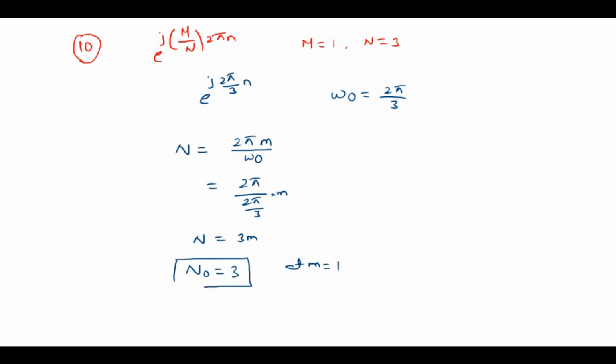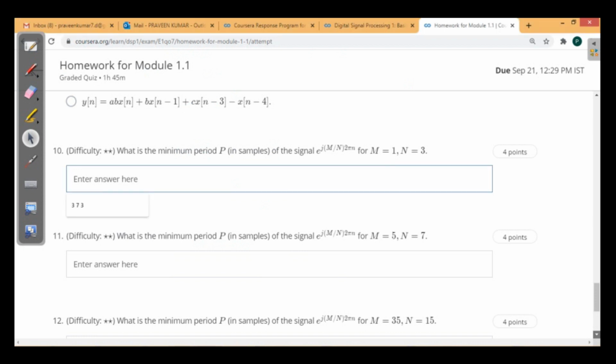So choose the m value such that capital N is an integer. The minimum value of m which leads to capital N being an integer gives the minimum time period, which is capital N naught equal to 3. The first one, the answer is 3.